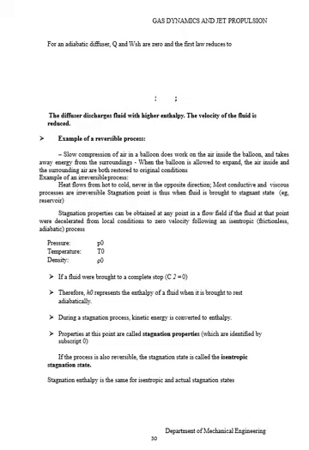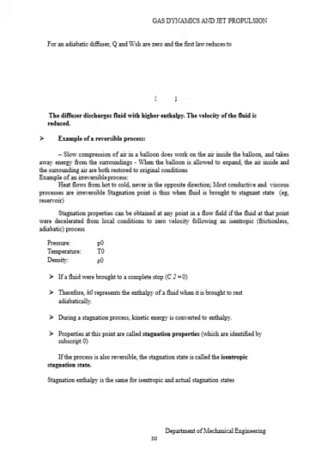Example of a reversible process: slow compression of air in a balloon does work on the air inside the balloon and takes away energy from the surroundings. When the balloon is allowed to expand, the air inside and the surrounding air are both restored to their original condition.